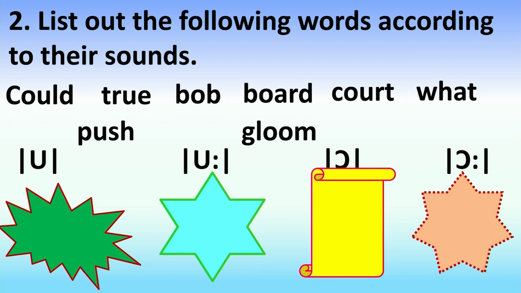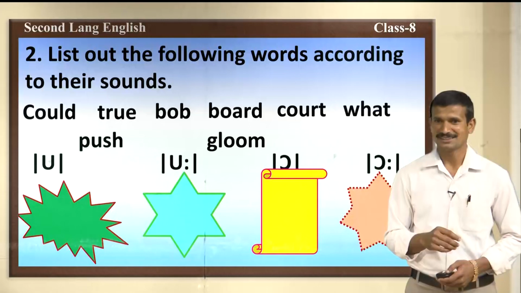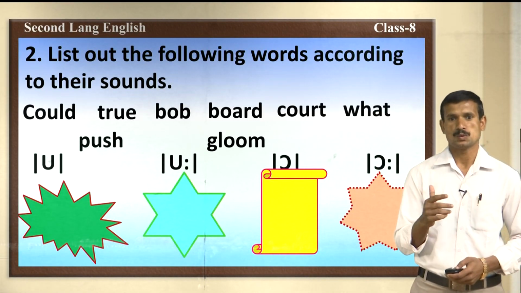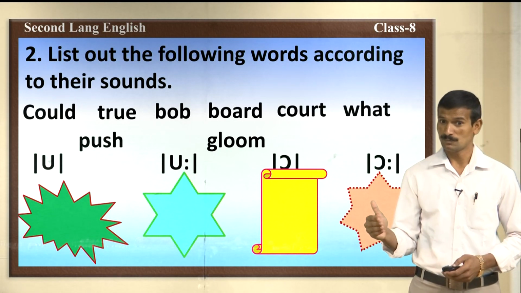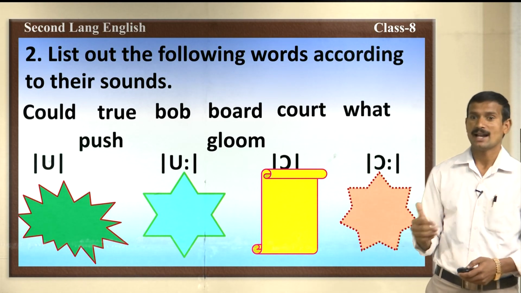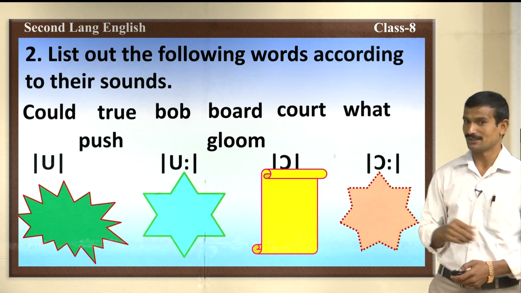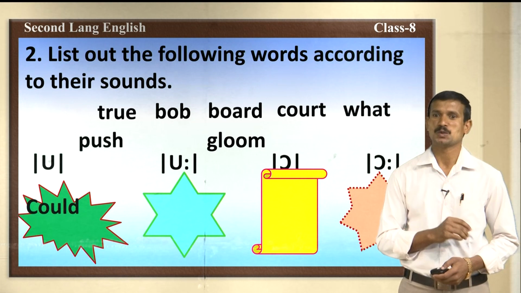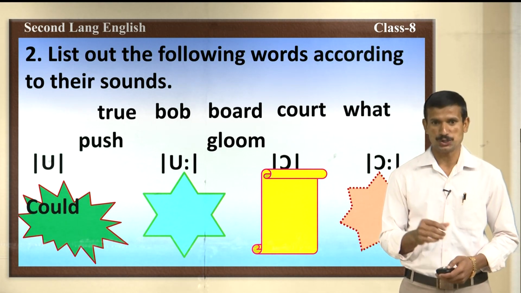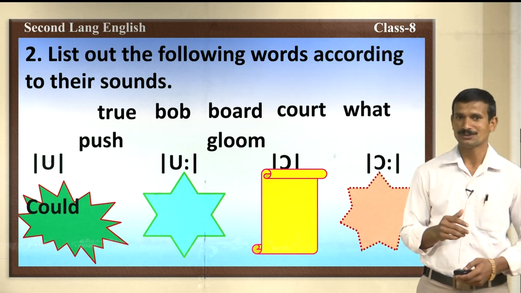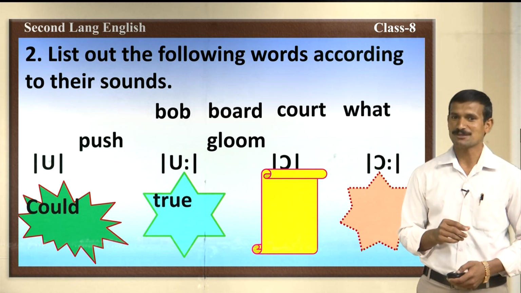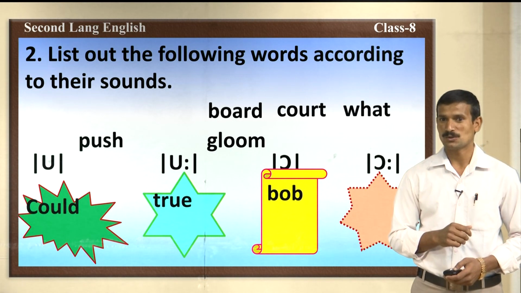Now, I had given the words. Have you done this? Okay, these are the phonetic sounds. Let us know the answer. Yes, first one, oo sound is there, could. The word true, yes, oo, true. Next one, bob, o sound.